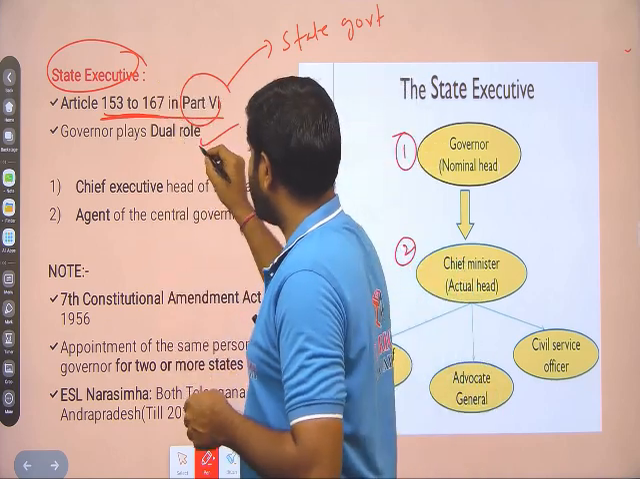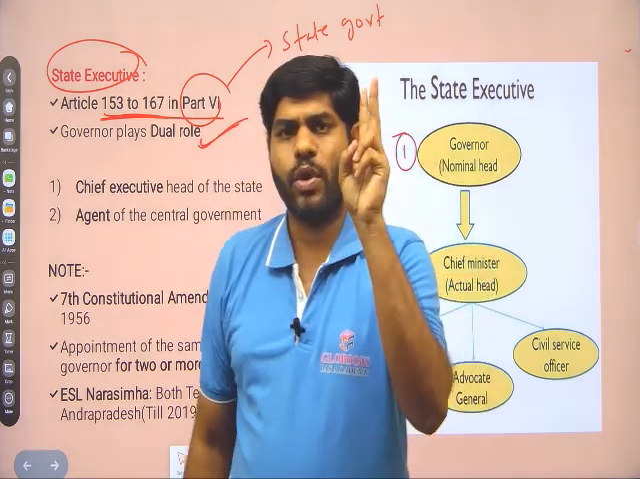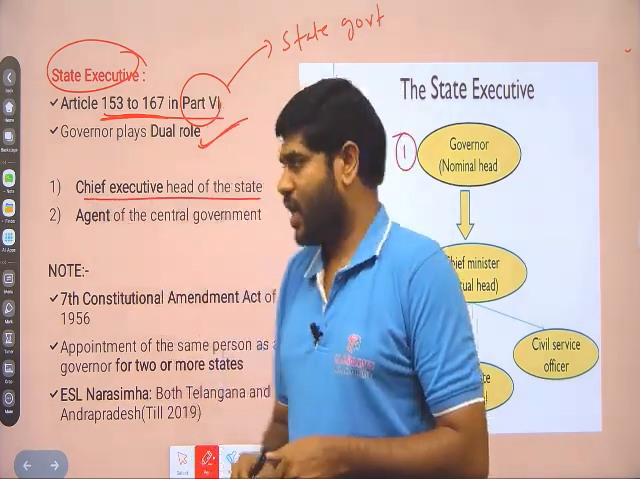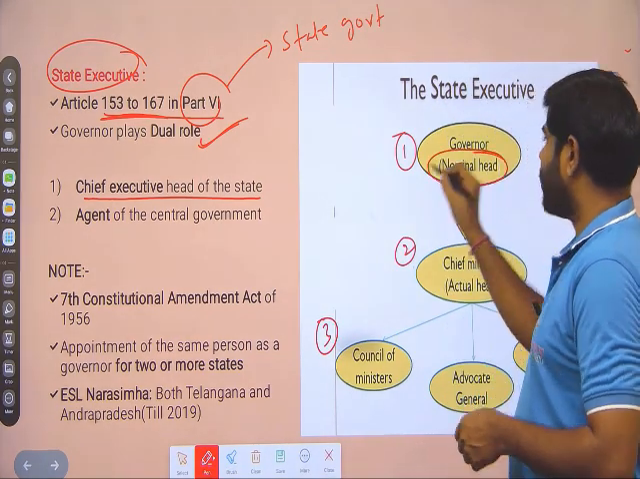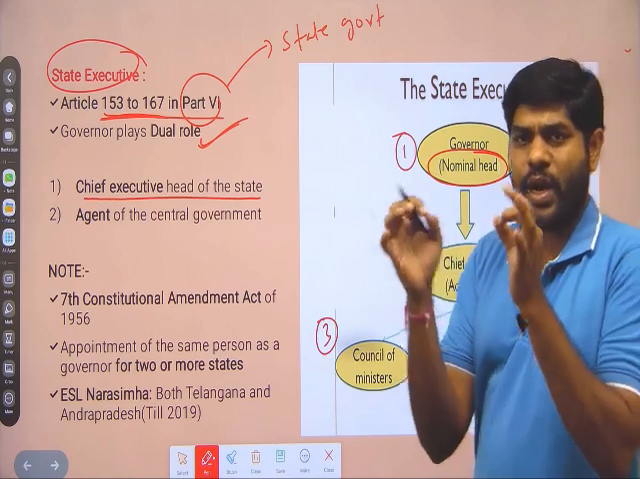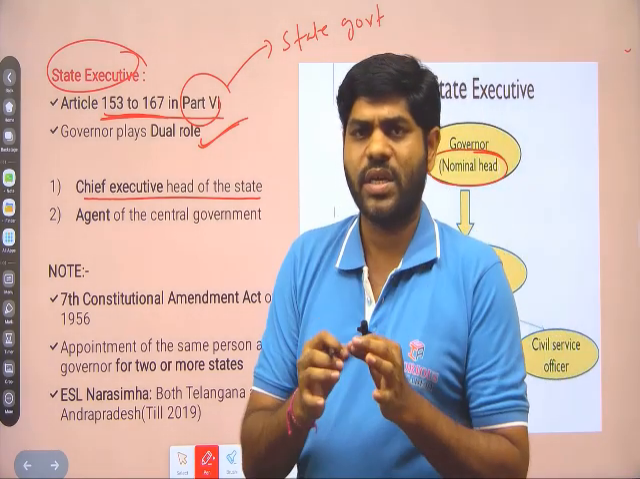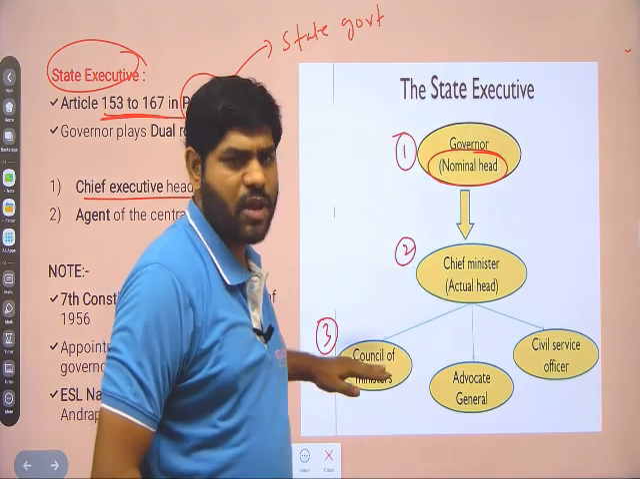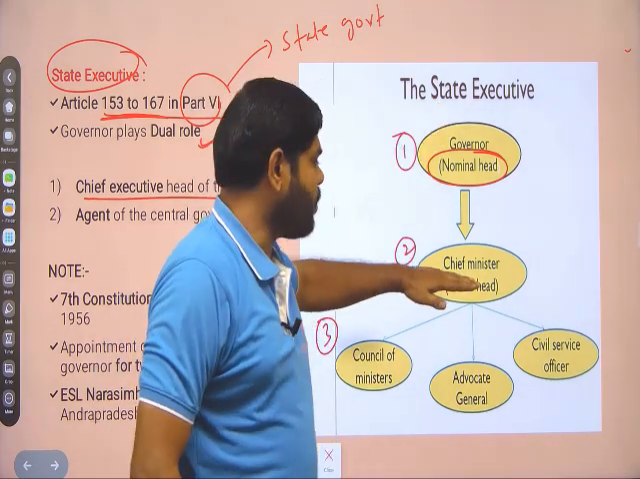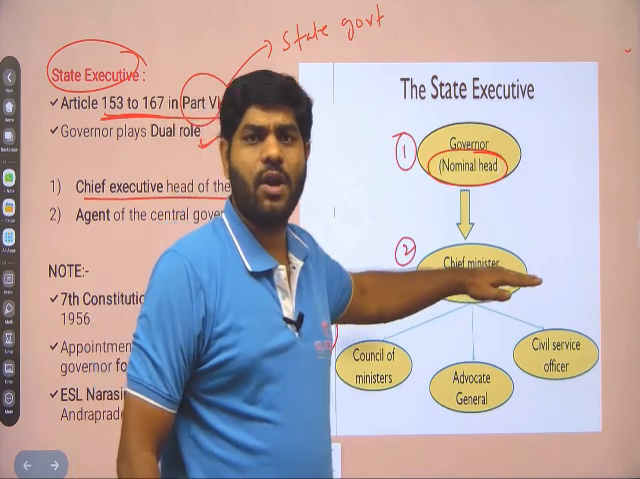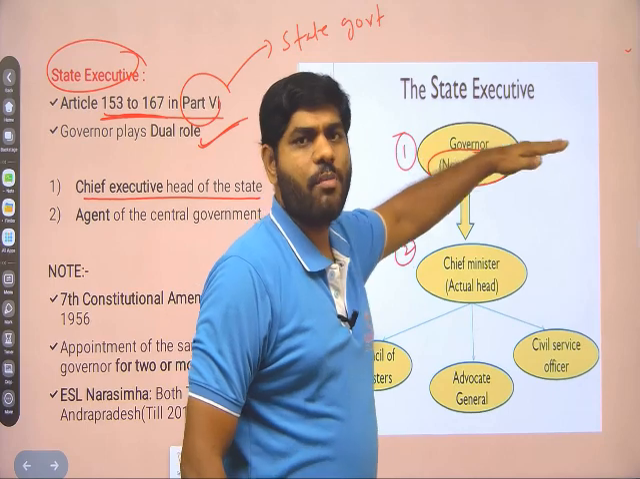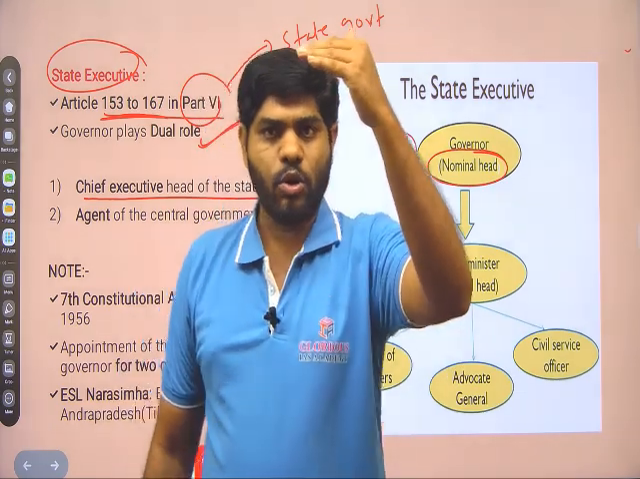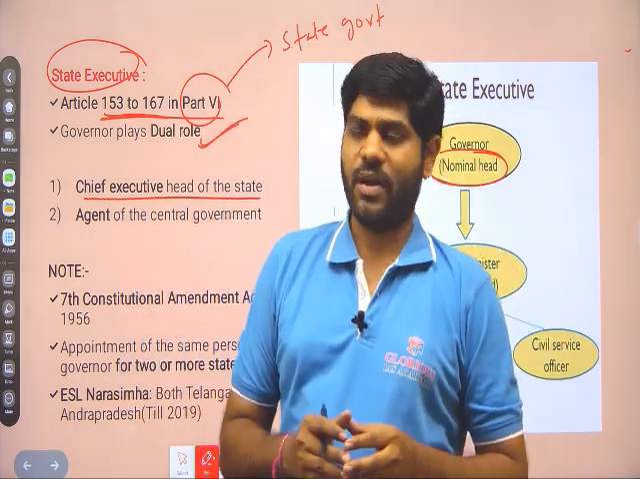Here the governor will have a dual role. Governor will have 2 important roles. Number 1, he is the chief executive head of the state. Here governor is the nominal head. Nominal means he is the chief executive head, but all decisions, rules and regulations are taken by the CM and council of ministers in the name of the governor. Here CM and council of ministers are considered the real executive. Governor is a nominal executive under the parliamentary form of government that our constitution adopted, both at the state level and the central level.